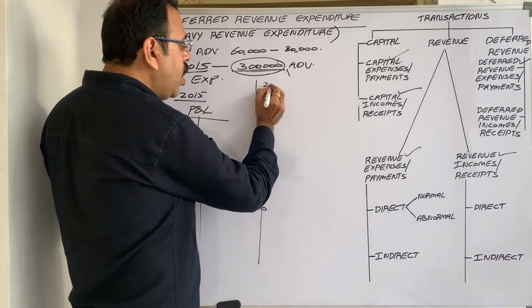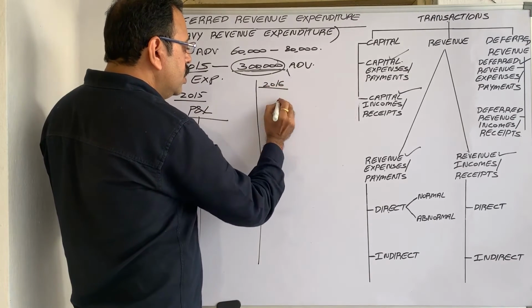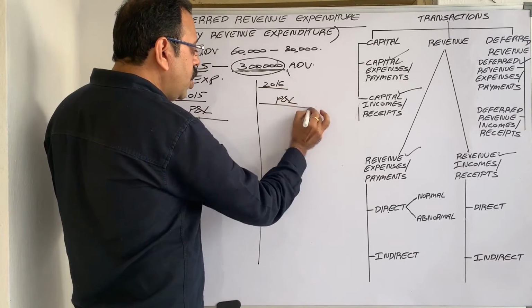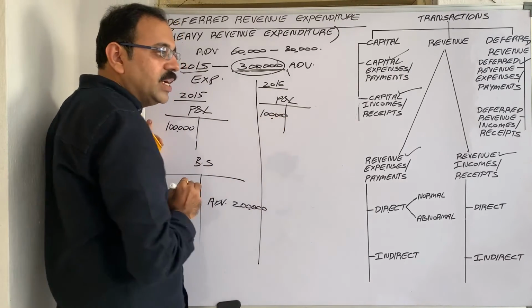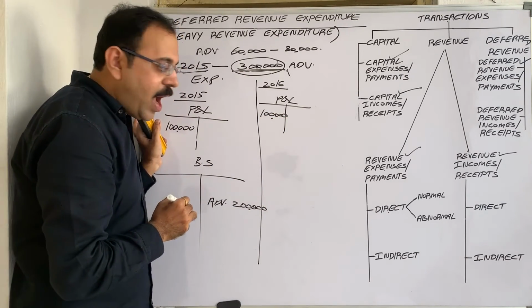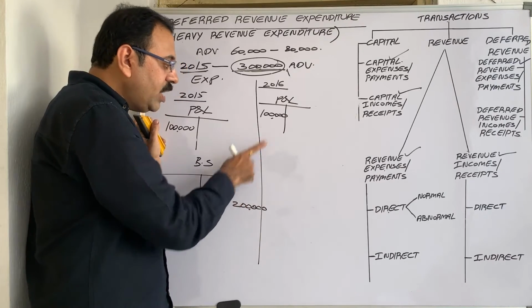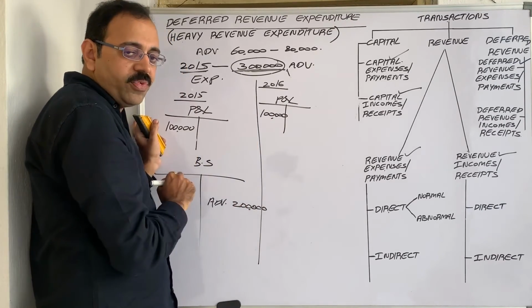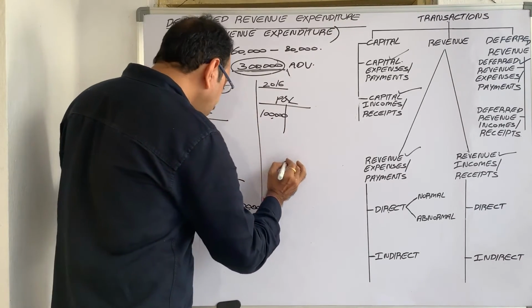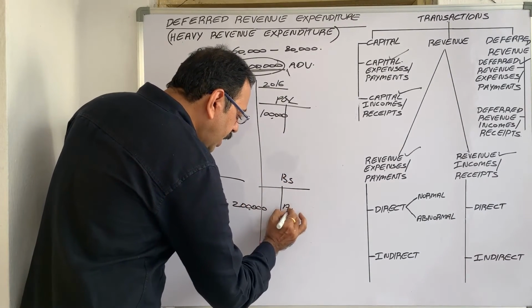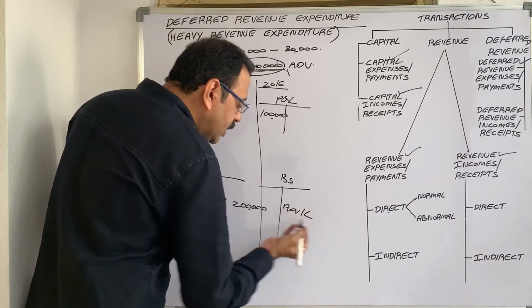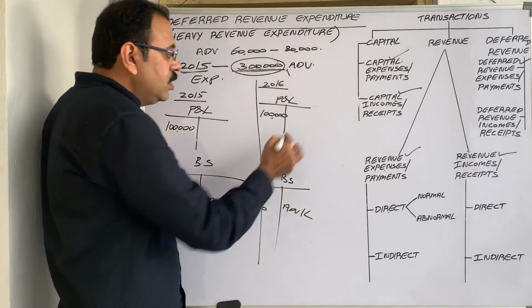And in 2016, when we prepare accounts, in the profit and loss account we have to show 1 lakh rupees as advertisement expenditure, and now from 2 lakh rupees, if 1 lakh is written off, then the remaining advertisement expenditure is 1 lakh rupees. That expenditure appears in the balance sheet.